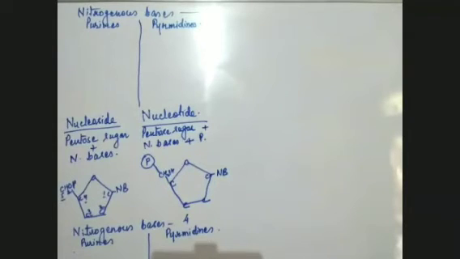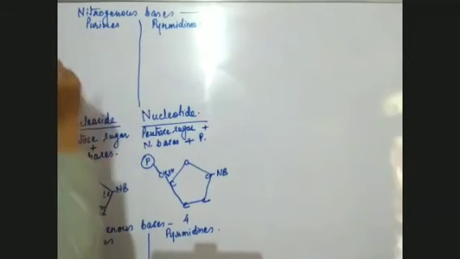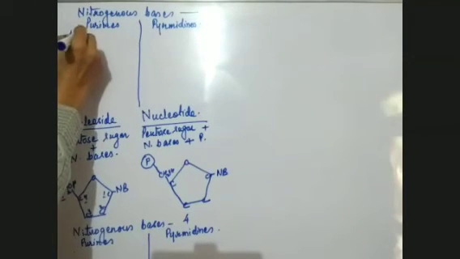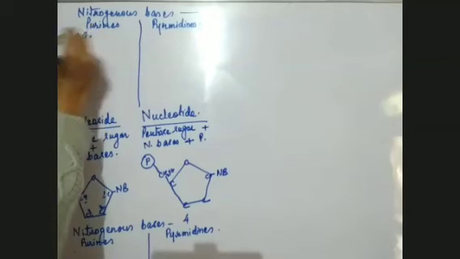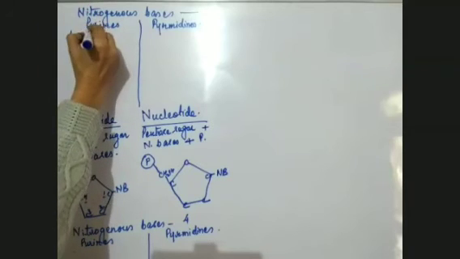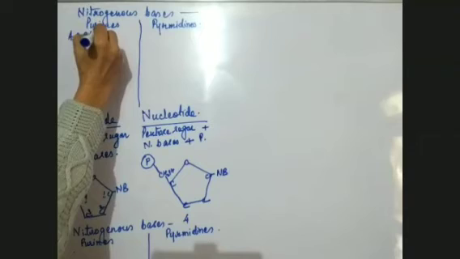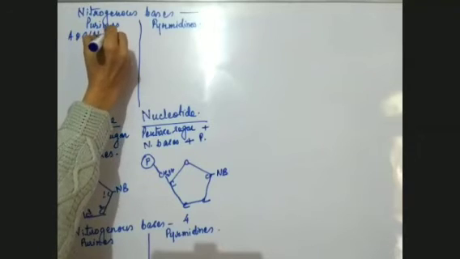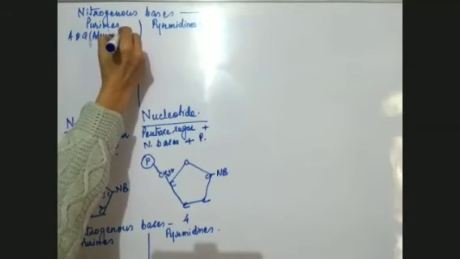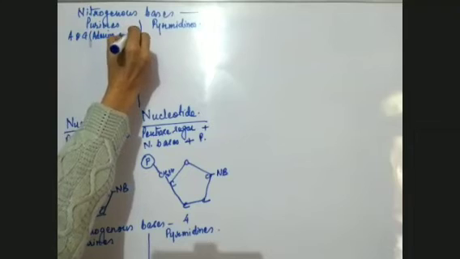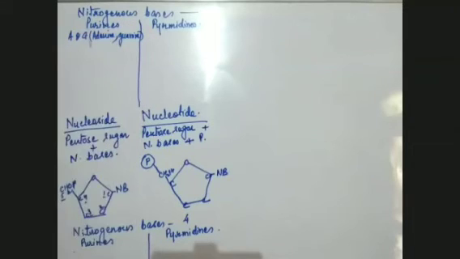Now, as I told you, purines are 2 in number, A and G. A means adenine and G means guanine. These are the 2, adenine and guanine.